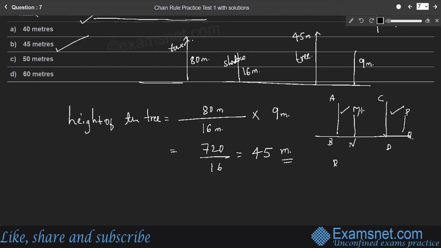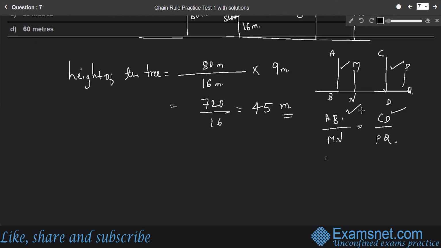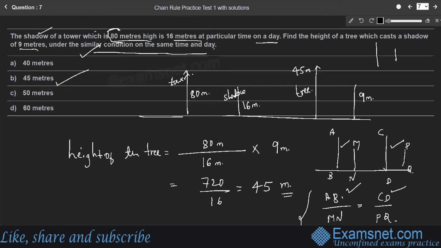That means we can say AB by MN is equal to CD by PQ. They are directly proportional, right? Their ratios are same, right? Otherwise you can take MN by AB, shadow by object, is equal to the other shadow by height of the object, right? Therefore, their ratios are equal. Anything you can consider. So for the given question, 45 meters, that is height of the tree, right? Option B is the right answer.